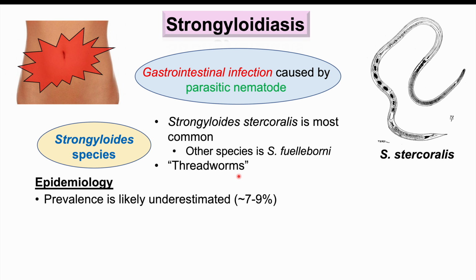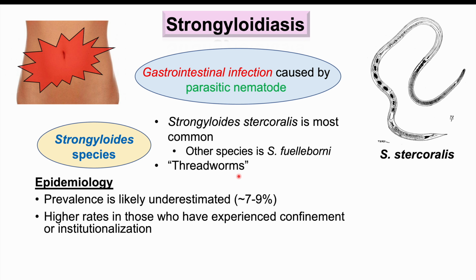Now, the prevalence of infection by this particular organism is likely underestimated. Some global estimates place it at 7 to 9% of the global population being infected by this particular worm. Oftentimes, infection is undiagnosed or undetected because patients may not even be aware that they're infected. They are asymptomatic, meaning that they have no symptoms. And in other places in the world, we can see even higher prevalence rates. So this particular parasitic nematode is found worldwide in all continents except Antarctica. And in certain parts of the world, we see even more infections by this particular organism.